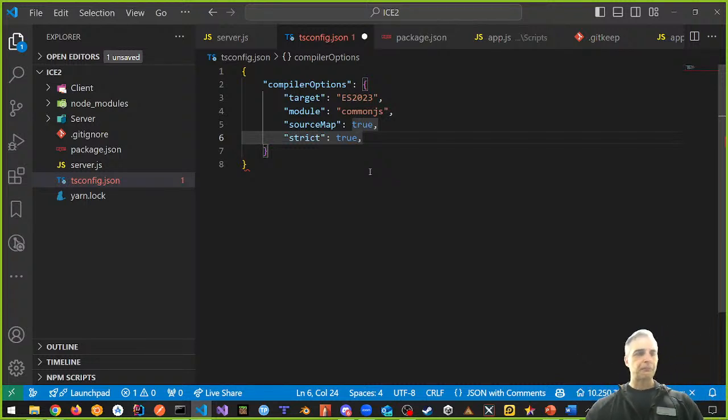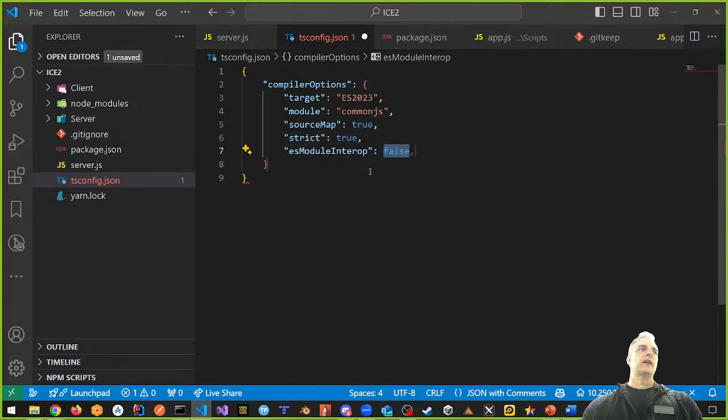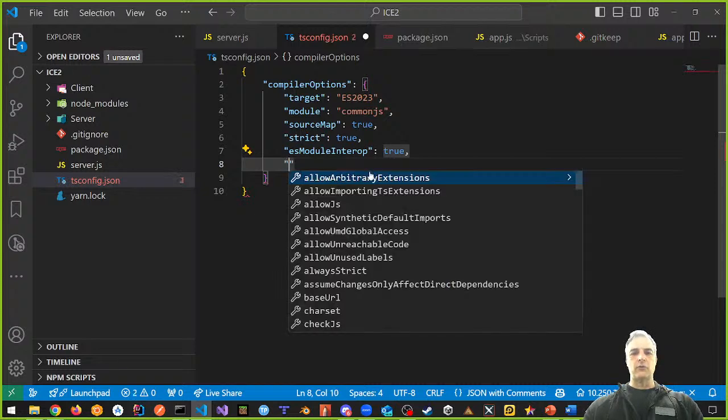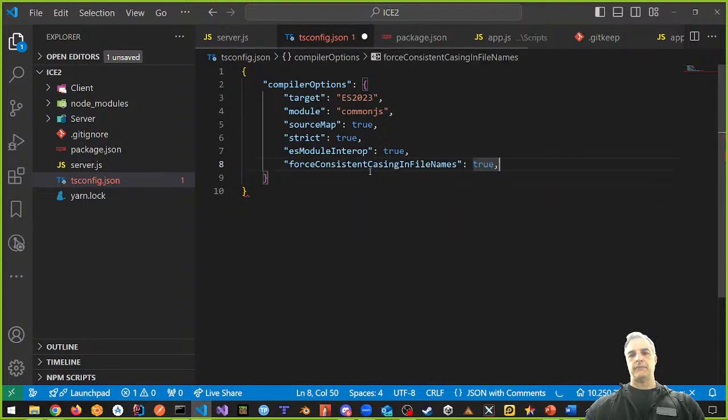I also want to change the ES module interop, and I'm going to make that true. So I'm going to use ECMAScript modules here as well. I also want to force consistent casing in file names. I want to use that as true.